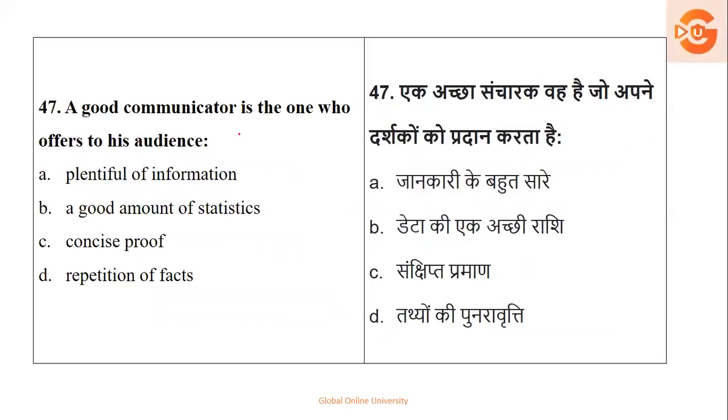Then, a good communicator is the one who offers to his audience information, a good amount of statistics, proof, a repetition of facts. Obviously, statistics in every communication cannot be used. Proof is not required. Repetition of facts may not be needed in some communication. But what is important is plentiful information. So option A is the right option for this question.